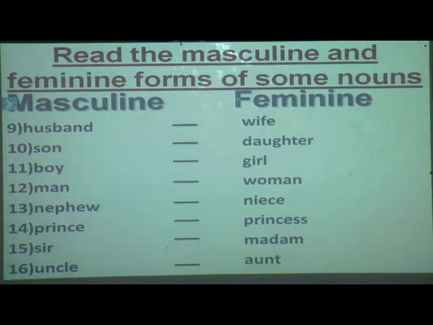Nephew, niece. Yes, the masculine gender of princess is prince.